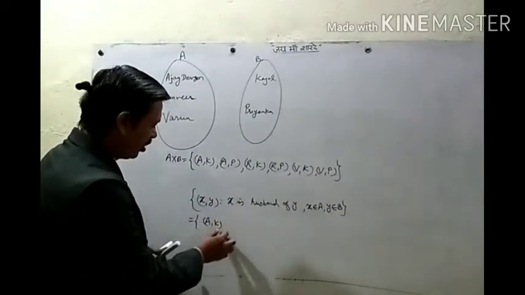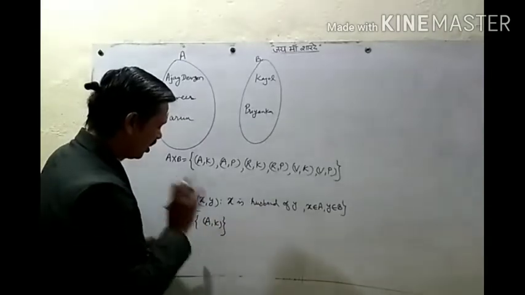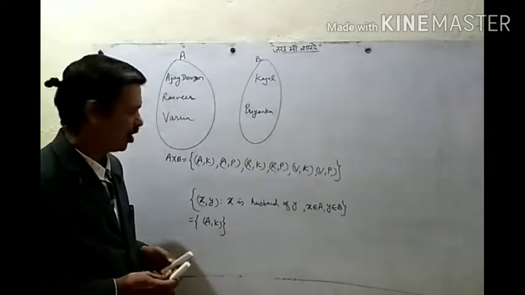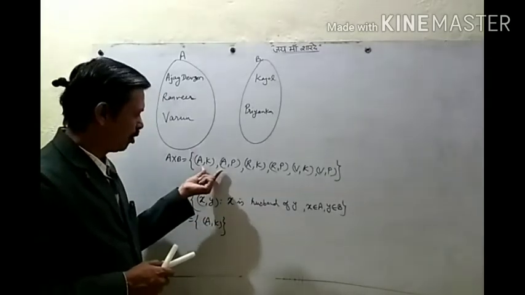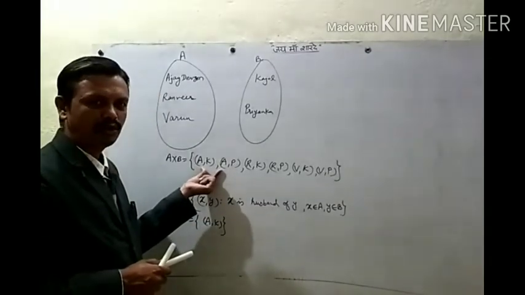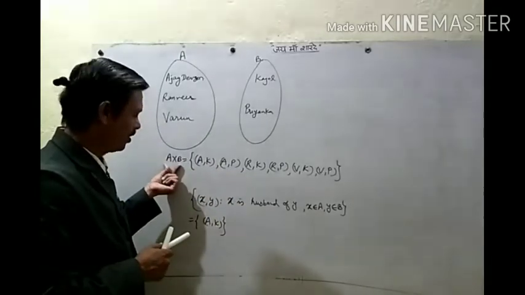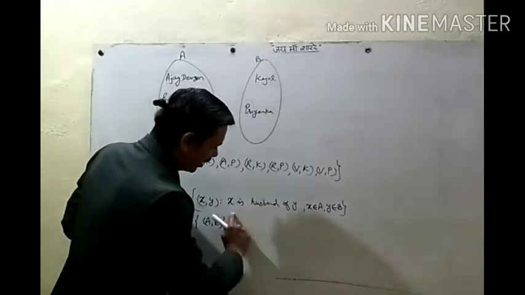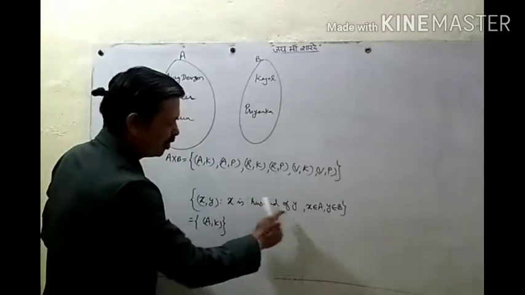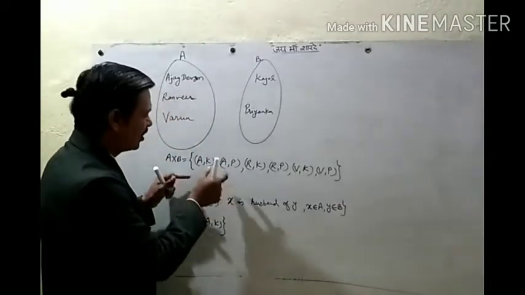So in this set we have only one element, Ajay and Kajol. This element belongs to the Cartesian product also. So we define one set where x is husband of y, and this set is its subset.